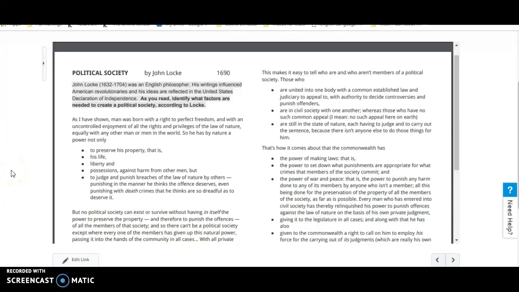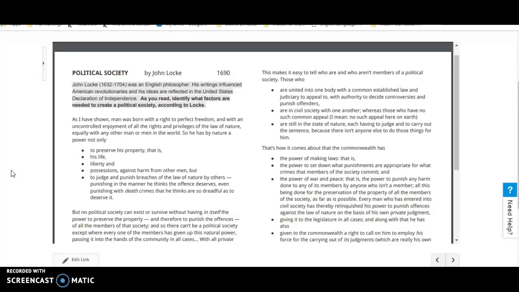Society by John Locke. John Locke, 1632 to 1704, was an English philosopher. His writings influenced American revolutionaries, and his ideas are reflected in the United States Declaration of Independence. As you read, identify what factors are needed to create a political society, according to Locke.